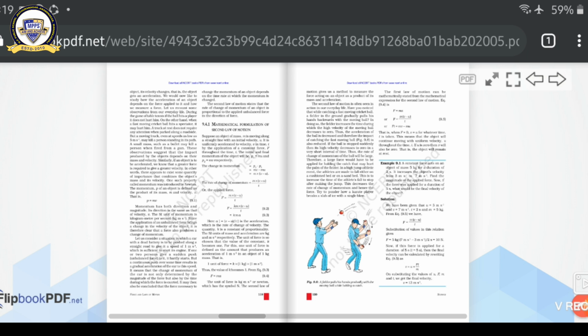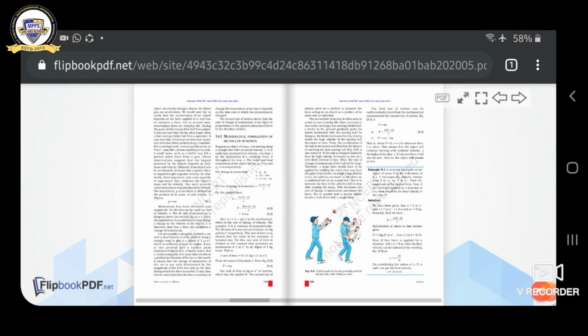Another example: when a person jumps from a boat, he moves forward and also pushes the boat backward. This is an example of the law of action and reaction, the third law of motion.